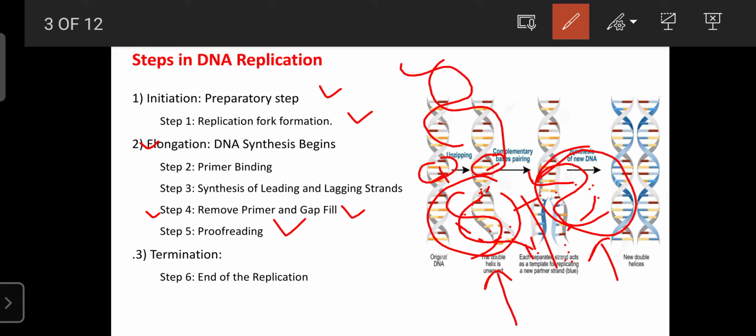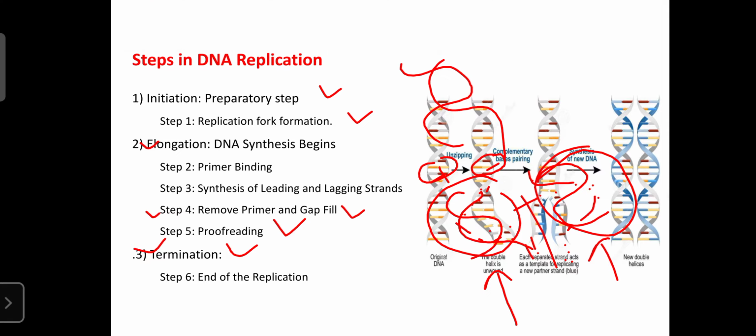Then termination, that is the stop of the replication. When the complete daughter DNA molecule is formed, DNA replication is completed, and then it stops. These are the main 6 steps through which the daughter DNA molecule is formed, going through the phases of initiation, elongation, and termination. Now we can discuss them one by one.